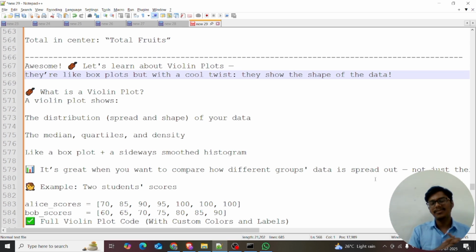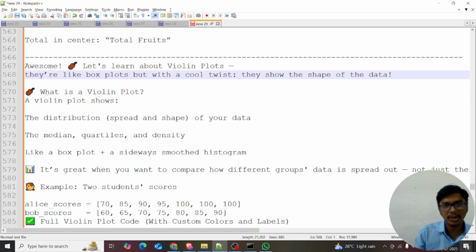Have you ever looked at a violin, the music instrument? It's like the box plot, but with a cool twist. They show the shape of the data. It looks similar to the shape of a violin. It shows the shape of the data.